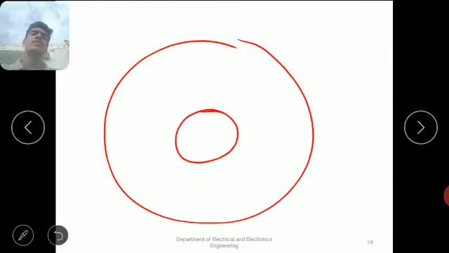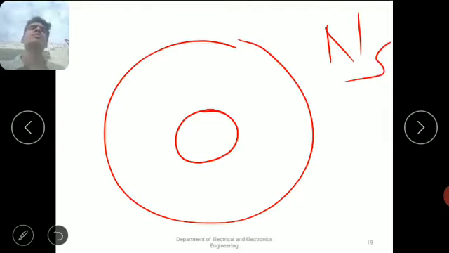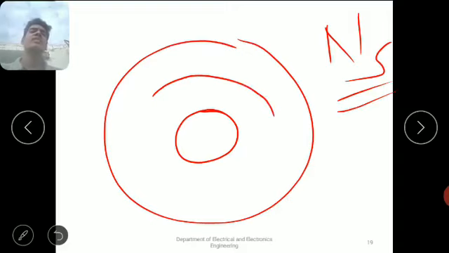In between the stator and rotor, the electromagnetic field rotates with synchronous speed, ns. Already we know about the three-phase induction motor. The rotating magnetic field rotates with synchronous speed in the air gap. This is the complete air gap. In this air gap, the electromagnetic field revolves with synchronous speed.